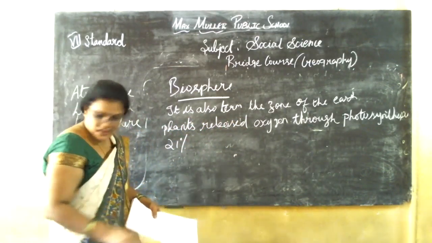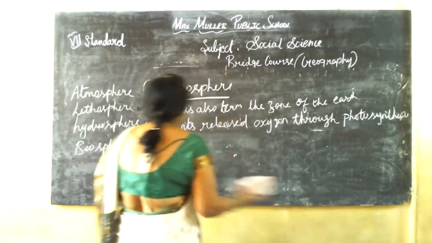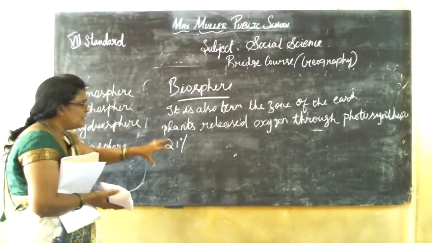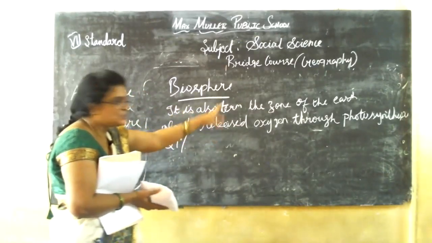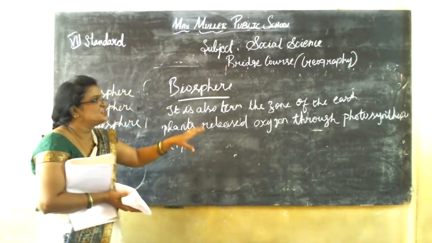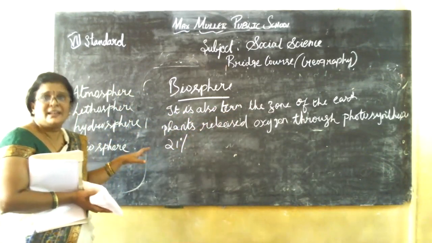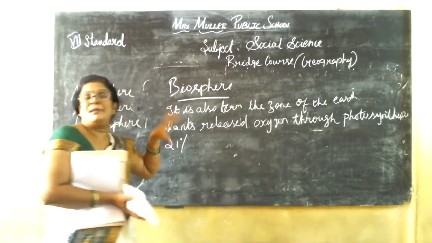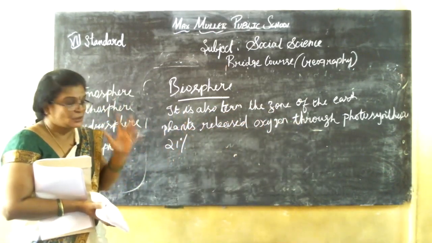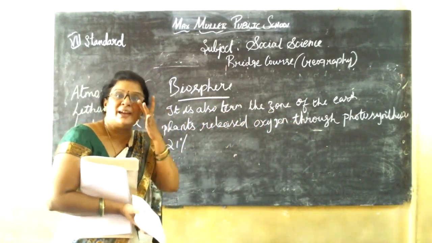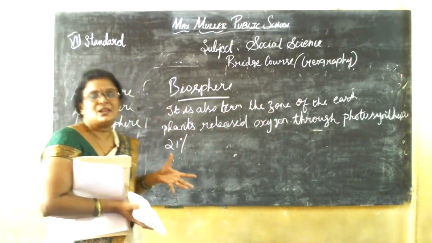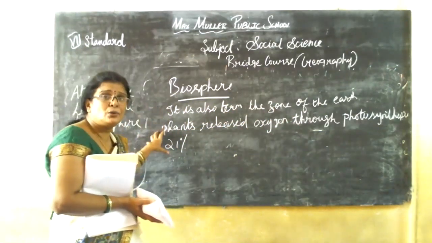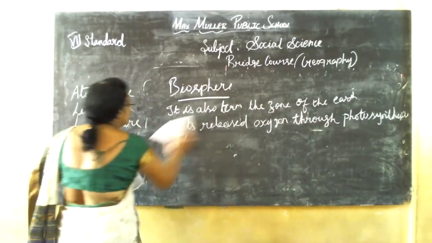Okay, the next one is hydrosphere. Very in a simple manner I have written. No need to get confused. Everything is in the book. What is biosphere? It is an ecosystem. It is also termed the zone of the earth. So the plants released oxygen because the 21% of oxygen is not enough. So plants started to release the oxygen through the photosynthesis. This makes the human life, then animal life, then microbes, huge mammals, all the living things. So life is very possible to live in the biosphere, the ecosystem.